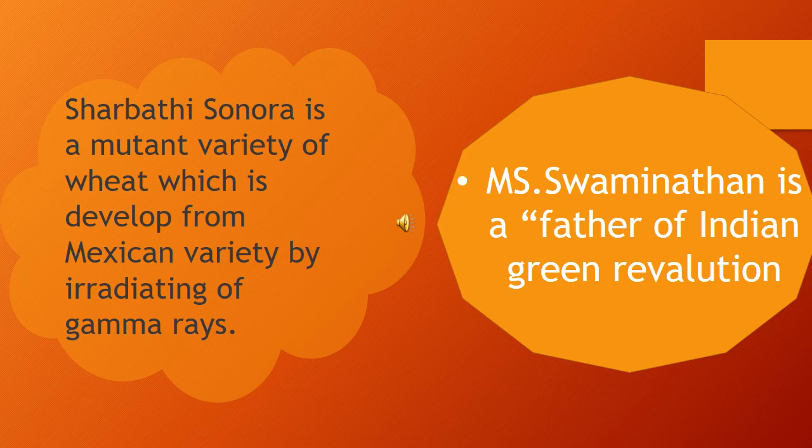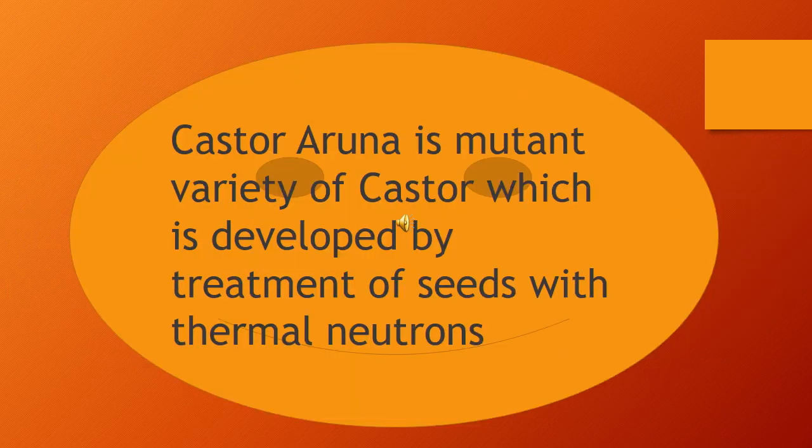Increase in temperature increases the rate of mutation. In like manner, increase in radiation increases the rate of mutation. M.S. Swaminathan is the father of the Indian Green Revolution. Normal wheat was converted into Sharbati Sonora through irradiation with gamma rays. In like manner, normal castor was converted into Castor Aruna through treatment of seeds with thermal neutrons.